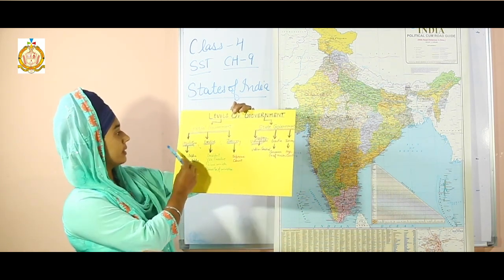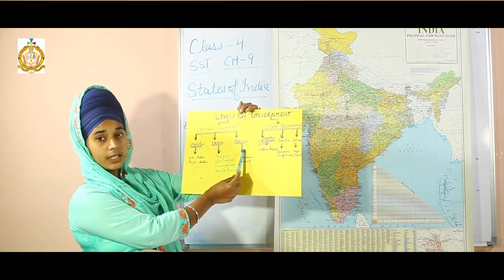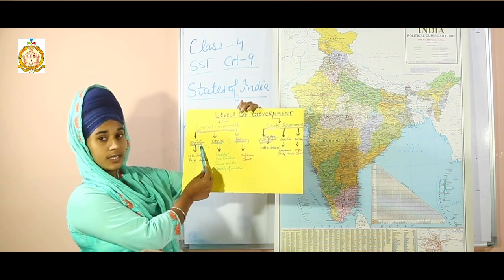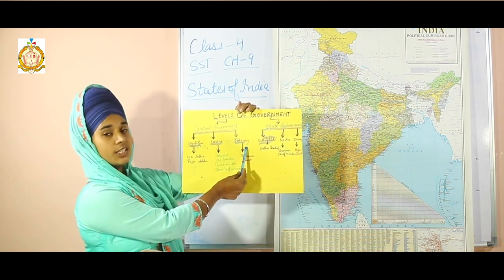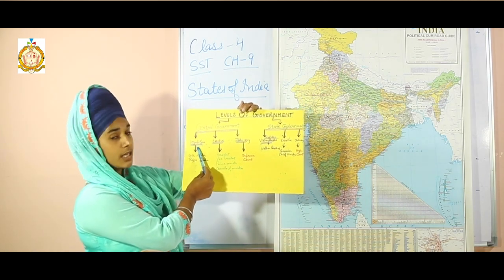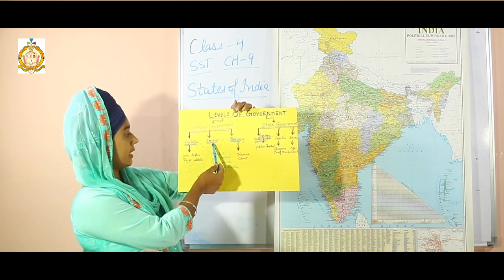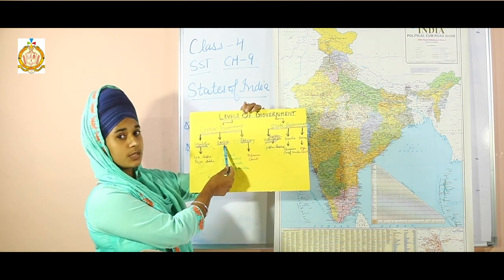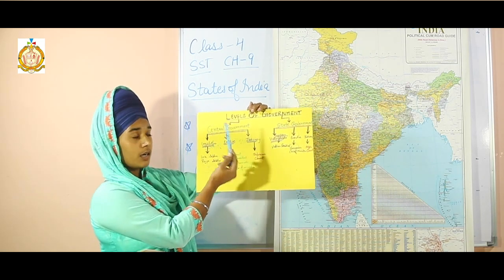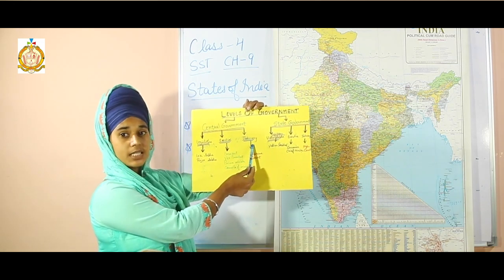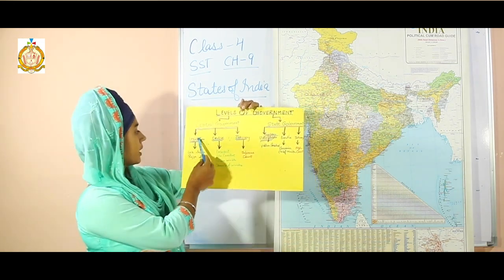At the central government, there are 3 main bodies which work at the center. First is legislative, executive and judiciary. Legislative is the law-making body. Once the law is passed, it is the duty of the executive to see whether all the laws are being followed or not. Then judiciary is the justice-making body.